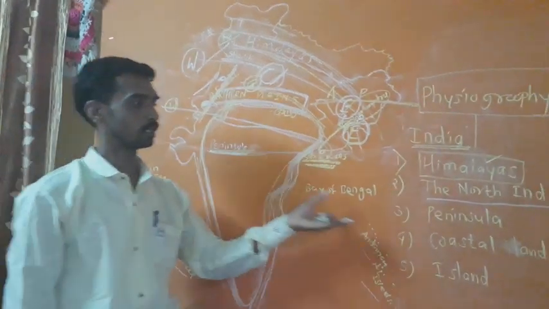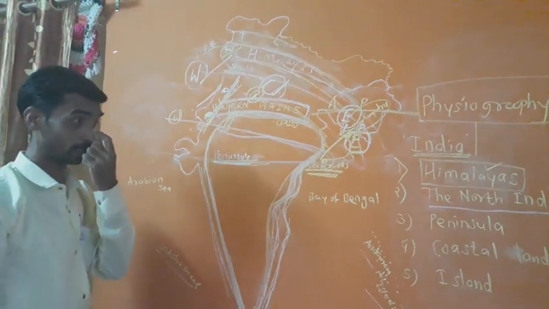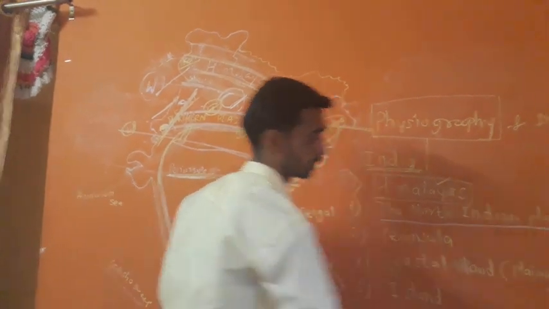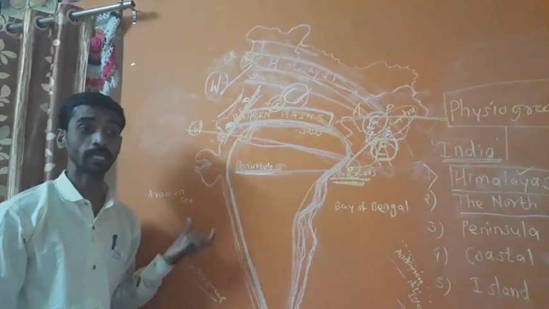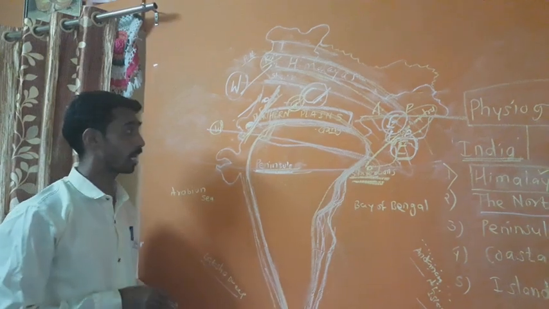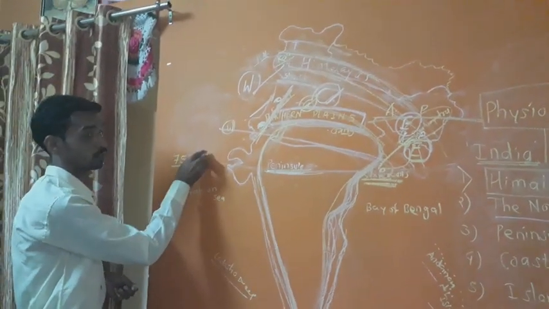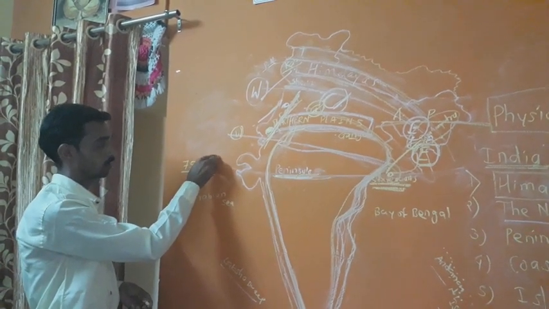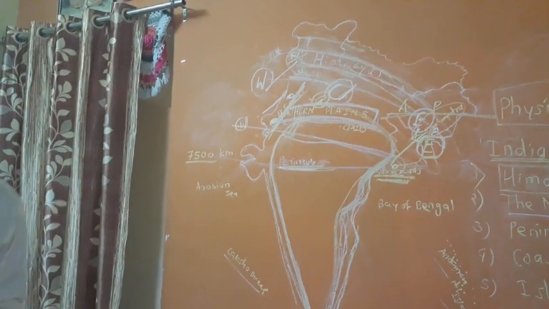Now we go to the next, number 4, coastal land, or coastal plains. India is blessed with a long coastline extending approximately 7,500 kilometers.